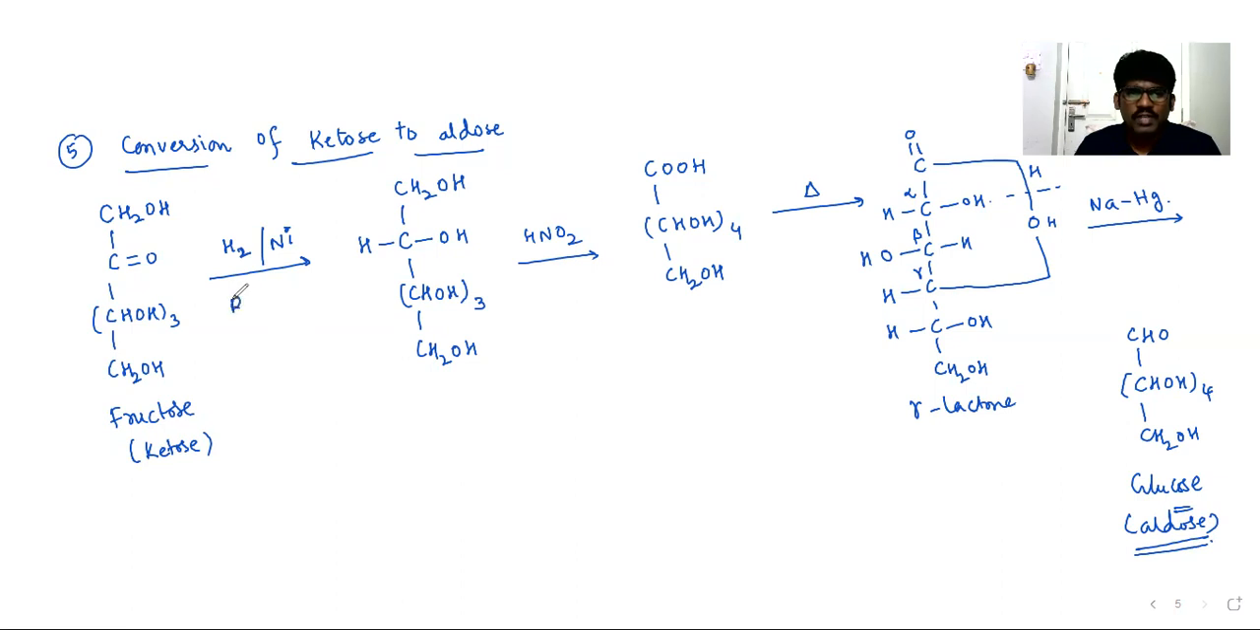Fructose, first you have to subject it to reduction. And then, treating with nitrous acid, the alcohol has been oxidized to COOH. And then next, gamma lactone. Upon heating, it loses a water molecule and forms gamma lactone. Upon reduction once again, it gives glucose, that is aldose. Okay, please copy it.